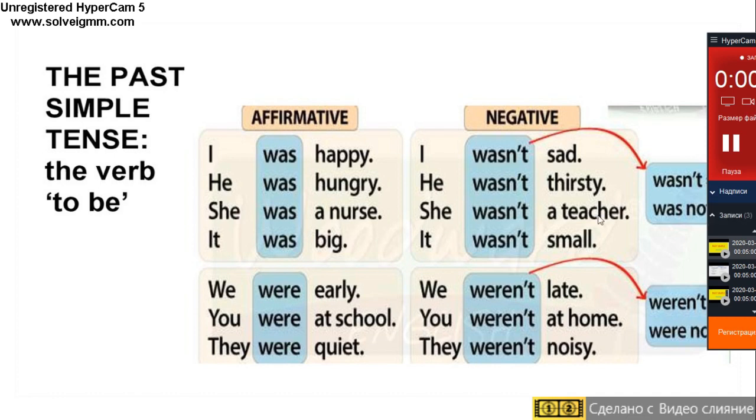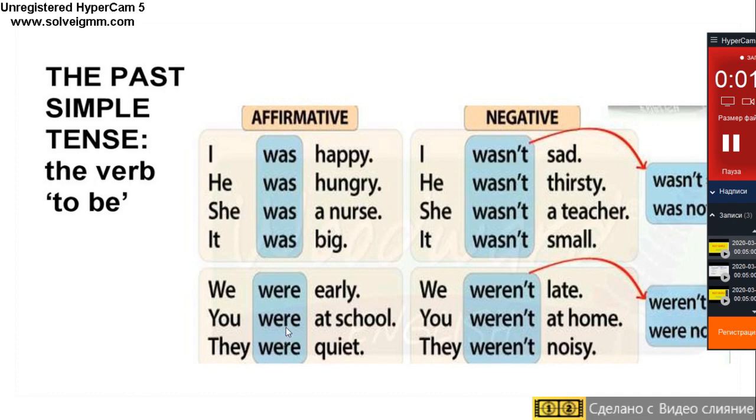It wasn't small. These sentences are in singular form. So we use was with the nouns in singular form.